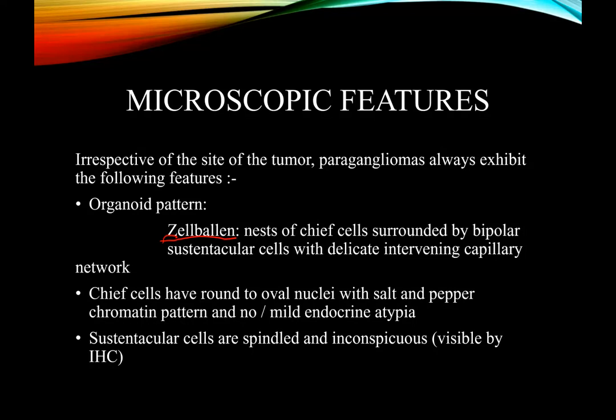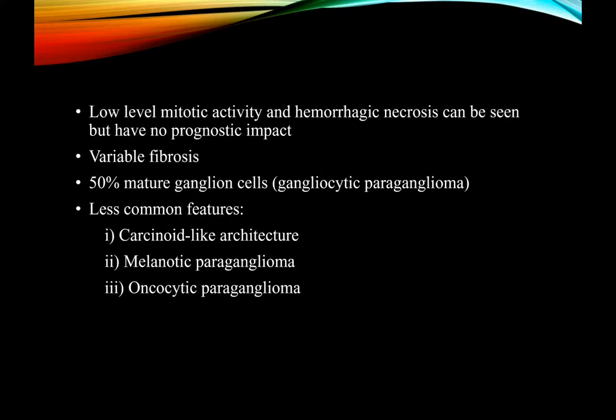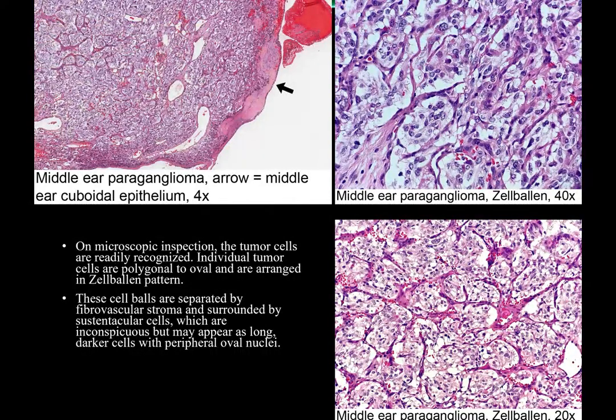The chief cells will have round to oval nuclei with salt and pepper chromatin and no or mild endocrine atypia. The sustentacular cells are spindled and inconspicuous, and mostly they are visible only when seen under immunohistochemical stain. They may have low level mitotic activity and hemorrhagic necrosis can be seen. There may be a variable amount of fibrosis, and 50% of mature ganglion cells may be seen. Also, there are some less common features, for example, carcinoid-like features or melanotic or oncocytic paraganglioma-like features may be noticed. We should consider these microscopic photos here.